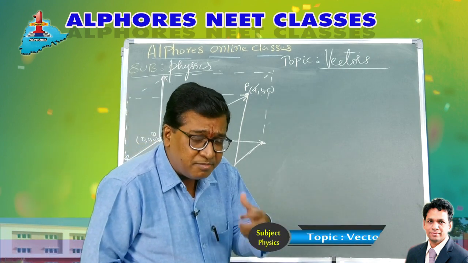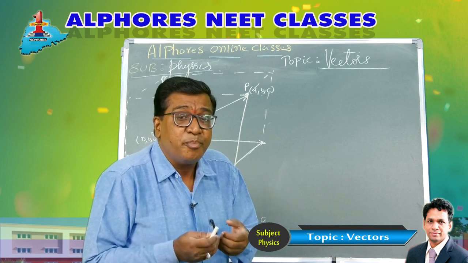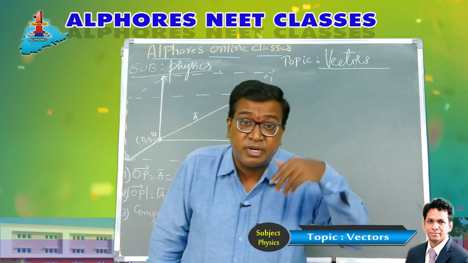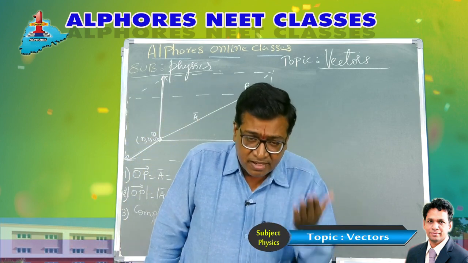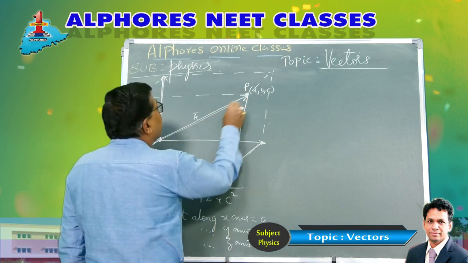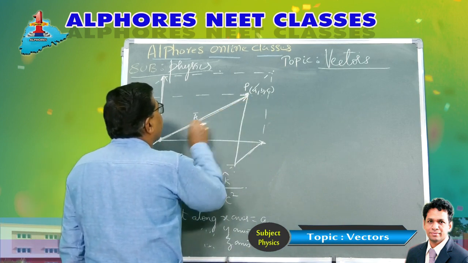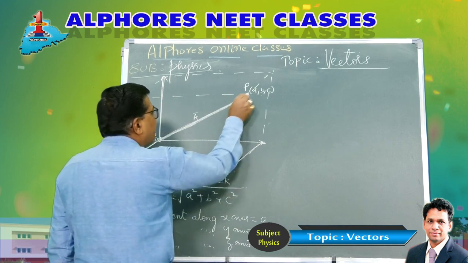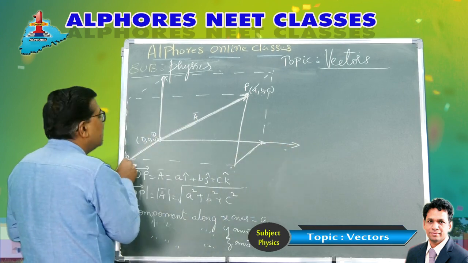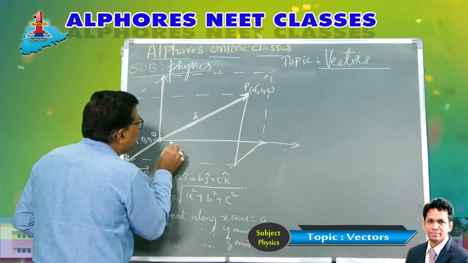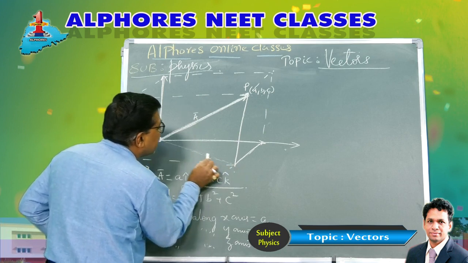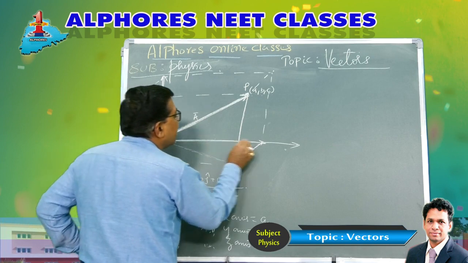Now, sometimes he may ask you to find the component in the xy plane. I was telling you the component is a shadow. What shadow it imparts on the plane. So the shadow of this vector, this position vector, this is our vector OP bar, on the xy plane. So this is x and this is y. In the xy plane, if I take the shadow, this is the shadow in the xy plane. Well, this coordinate is A and this is B.